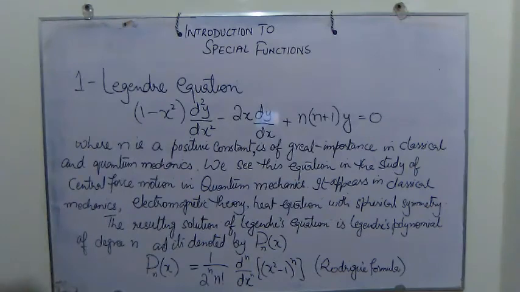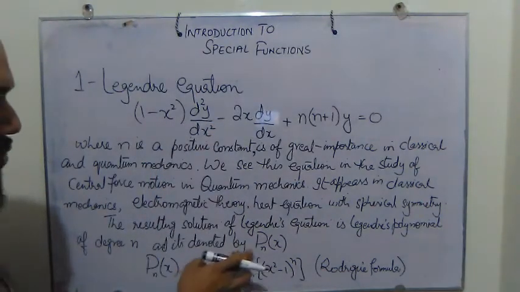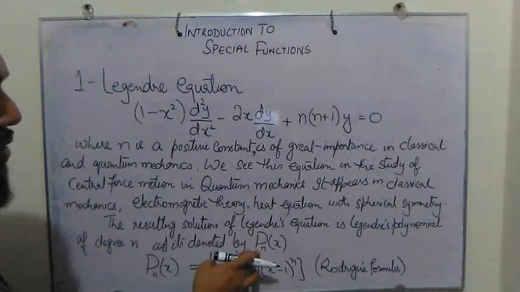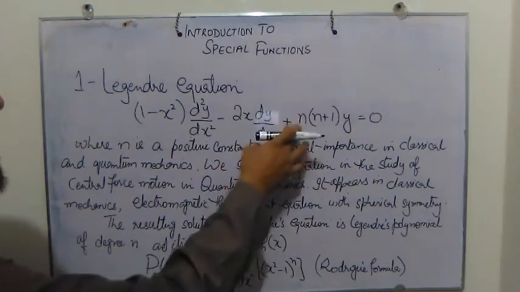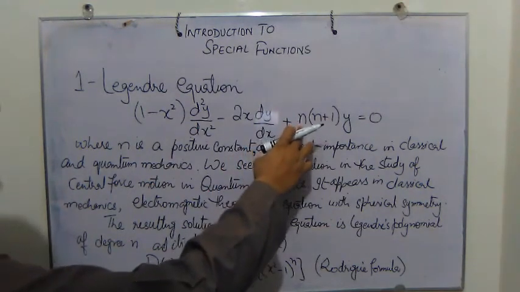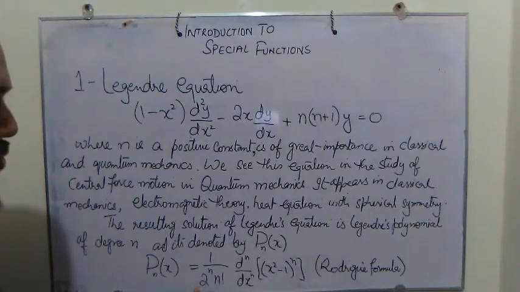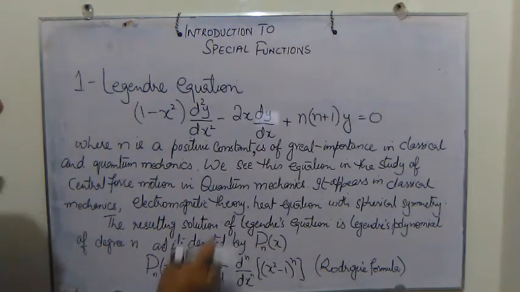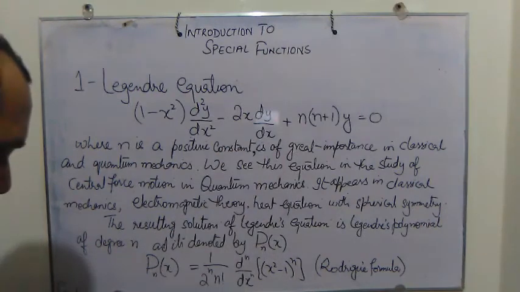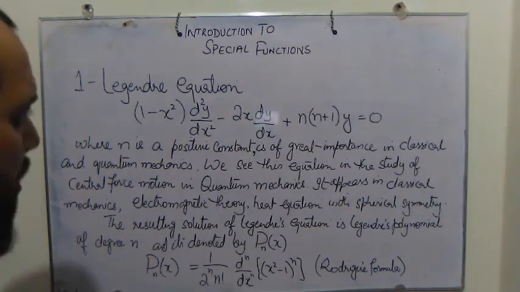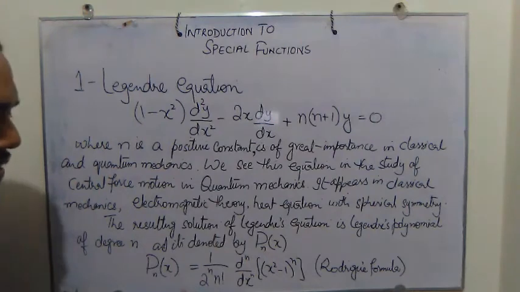The resulting solution of this equation we denote by P n of x because of this n. This n could be a positive number, and the solution will depend on that positive constant. The solution of this equation is called Legendre's polynomial.